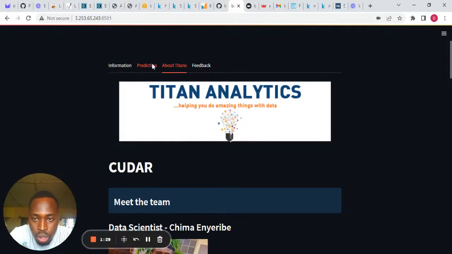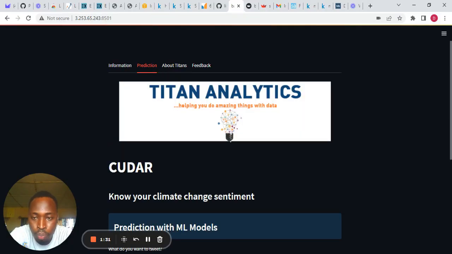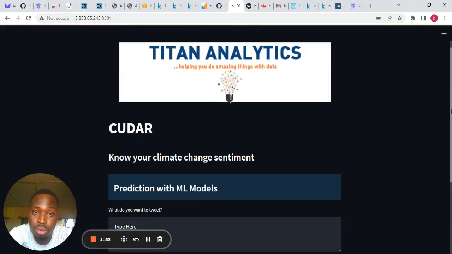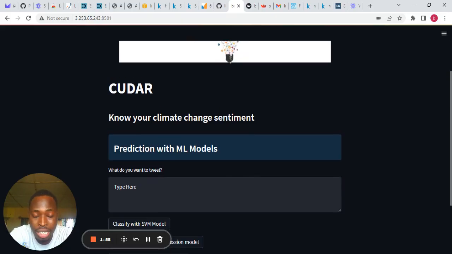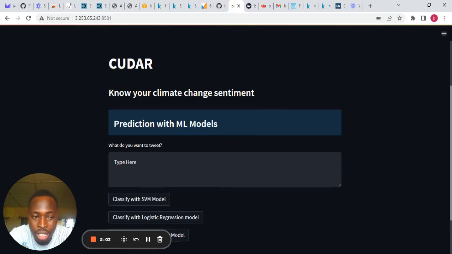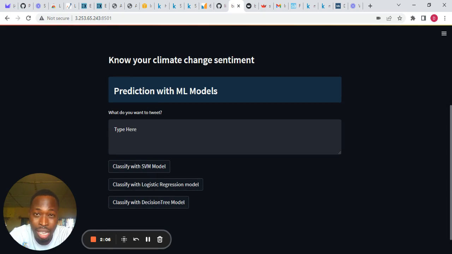Now we go on to the prediction page. This is where we actually offer value to our users. Imagine a case where a user is intending to make a statement or has a speech to write and is trying to find out the climate sentiments of the different parts of that speech. All that user needs to do is to come to the CUDAR app, and on the prediction page, there is this space where the person can put in such statements, and the user will be able to analyze the sentiment of that statement using the three models provided here in the app.